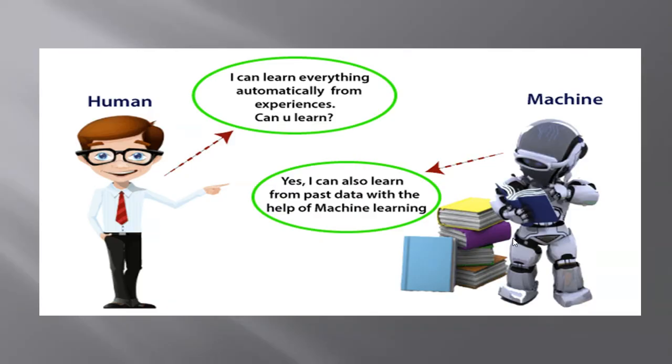So, what is machine learning? If we talk about how humans think and learn, I can learn everything automatically from my experience. Can you learn? The same idea comes to the machine. I can also learn from history. If a human can learn from experience and history, then a machine can also learn. That is all machine learning.